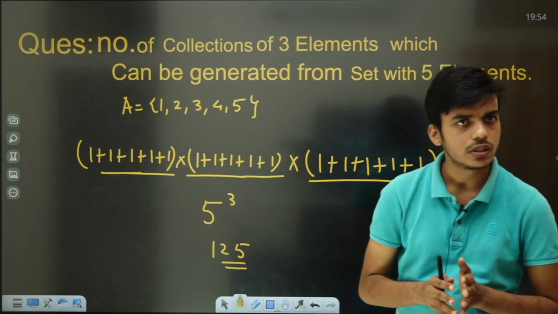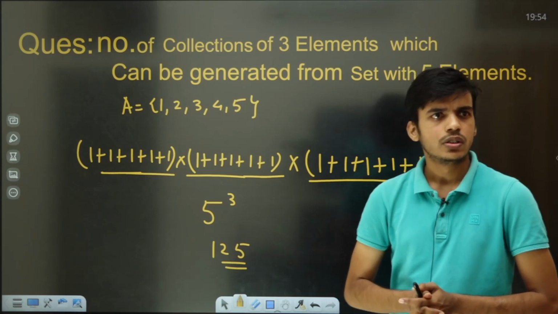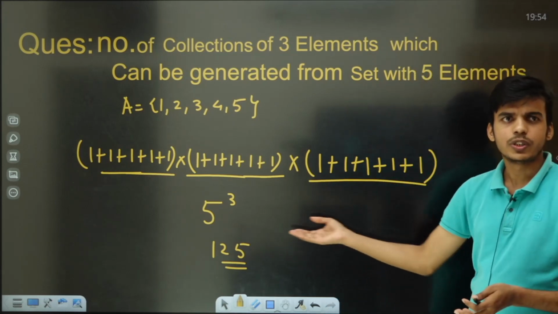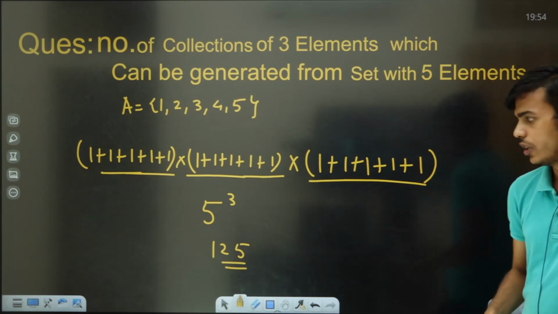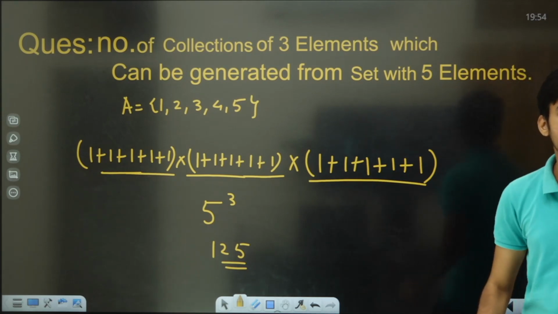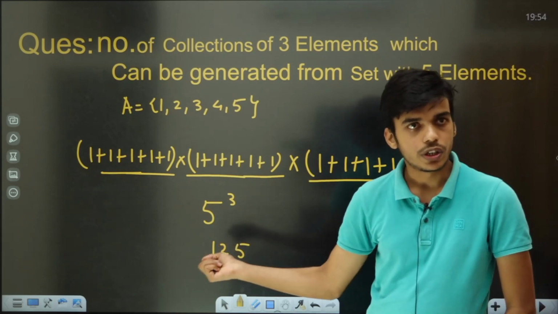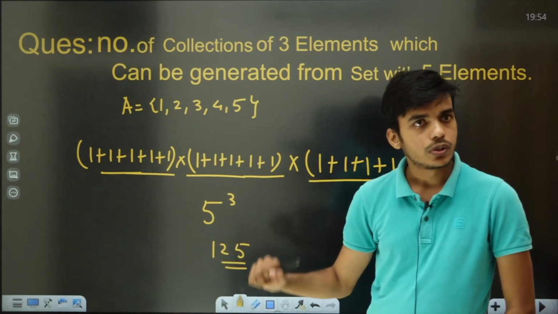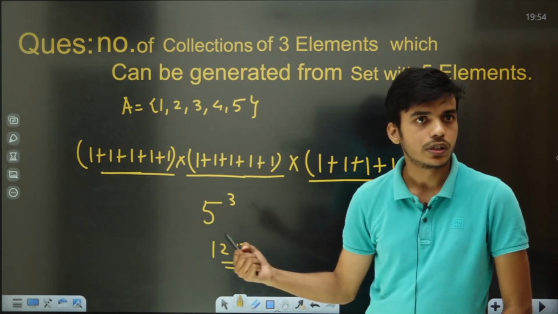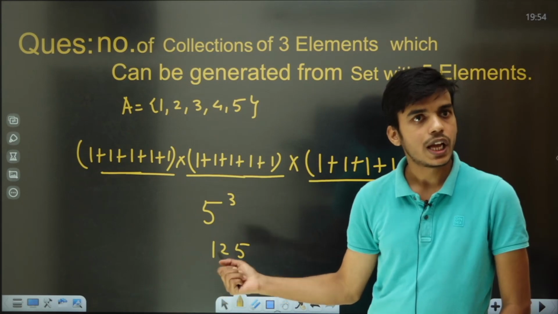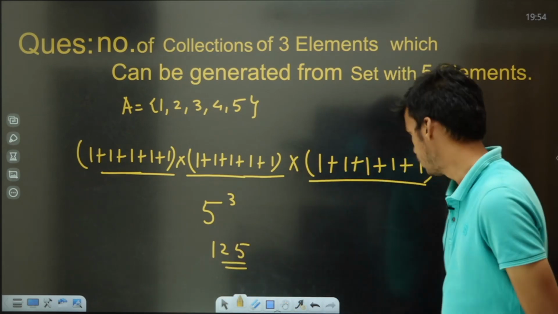Instead, order wasn't mattering. It was an unordered collection. So we are just counting the number of arrangements which we can do out of 5 elements, especially when repetition is also allowed. That time repetition was not allowed, and order doesn't matter. This time order does matter, and repetition is allowed. Hope you guys have got my point. Now proceeding further.